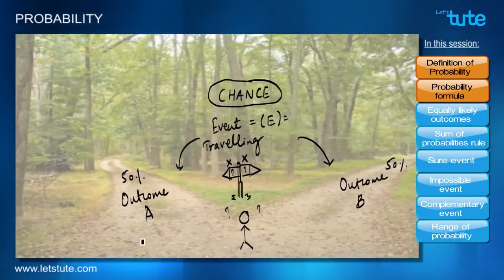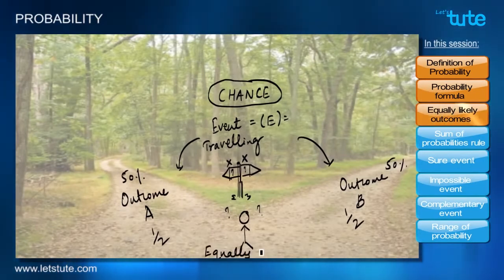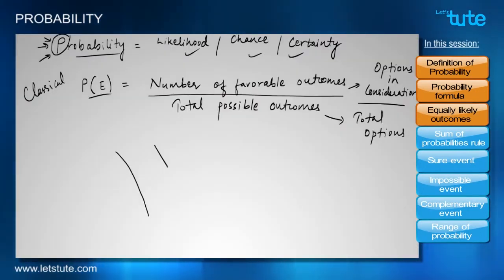So in case of two roads, the chance of taking road A is 1 in 2 and the chance of taking road B is 1 in 2 as well. That is why we say that both outcomes are equally likely outcomes. But what about in case of three roads? So let's make three roads. We already had road A and road B. Let's say there is a third road C.